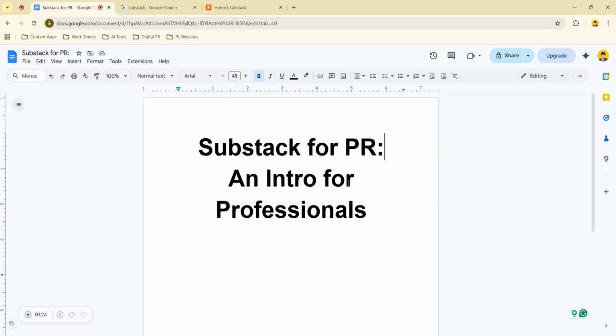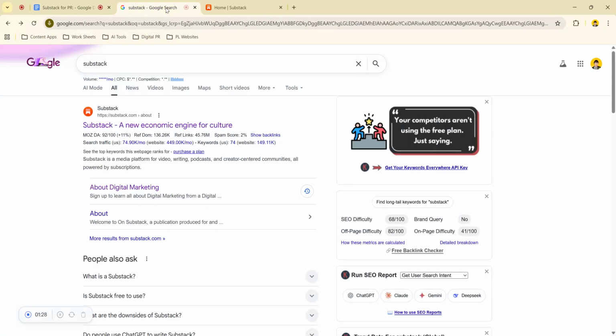Now that we have a bit of an overview of what Substack is, let's go to Google. So you'll search Substack and it will take you to the main page. Now, in the top right corner, it's going to say either log in or sign up. So if you already have an account, you can just log in. But if it's your first time, you need to sign up.